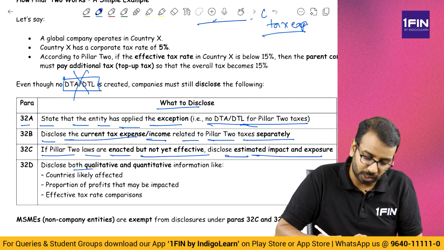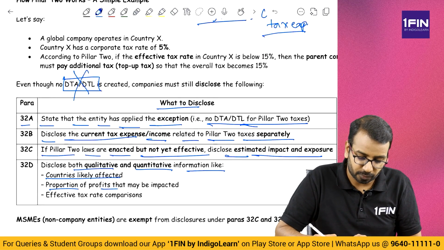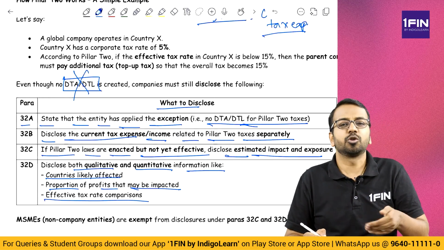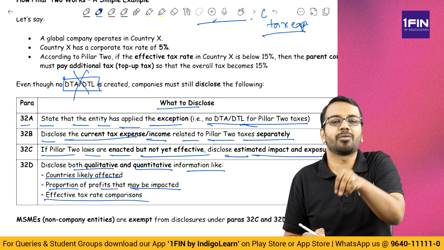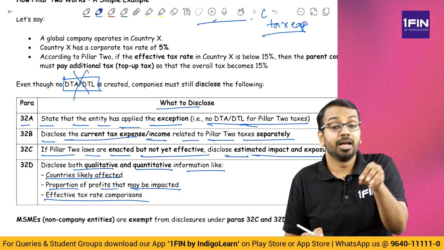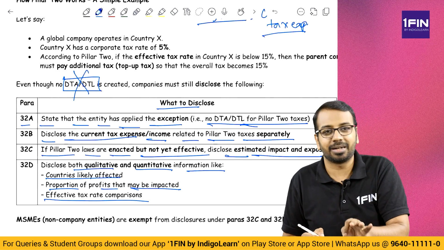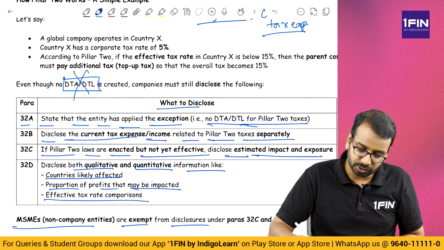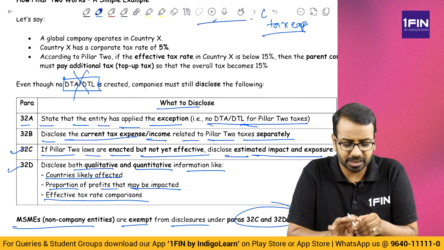And disclose both qualitative and quantitative information, like countries affected, proportion of profits that may be impacted, effective tax rate comparisons, etc. So provide qualitative and quantitative disclosures: which all countries we have operations in, where we are getting affected, how much tax we may have to pay, how much percentage of profit will be impacted. Those quantitative and qualitative disclosures have to be given. MSME companies are exempt from disclosures under 32C and 32D. So very simple amendment, I would say.